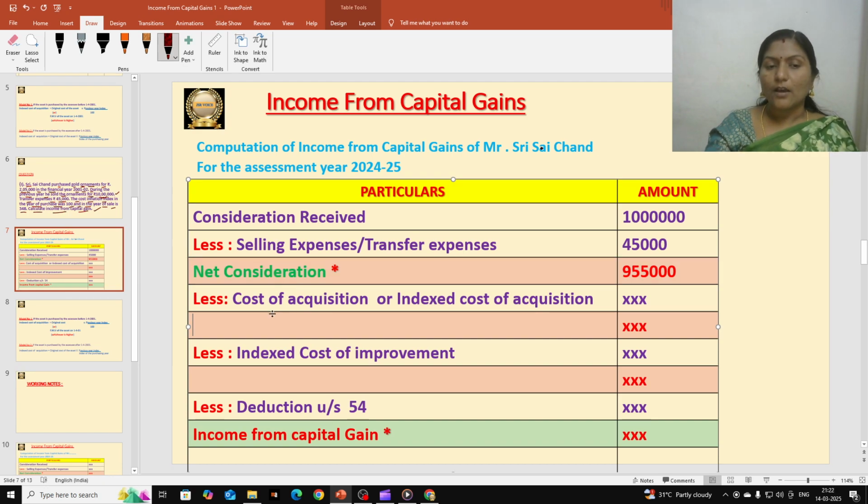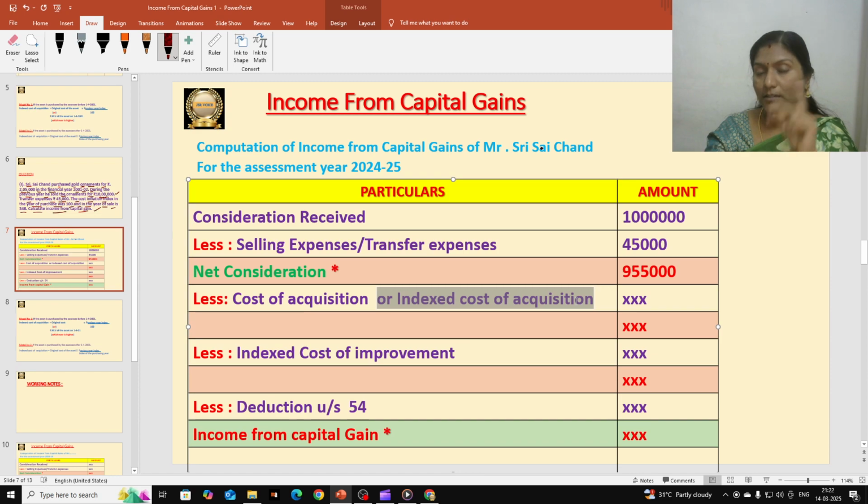And next we should deduct the next item. What is the next item? Either cost of acquisition or indexed cost of acquisition. We deduct the cost of acquisition if our asset is a short term capital asset. If our asset is a long term capital asset, we deduct indexed cost of acquisition. What kind of asset does Sri Sai Chand have? It is a long term capital asset, because it is jewelry, and the period is 3 years.